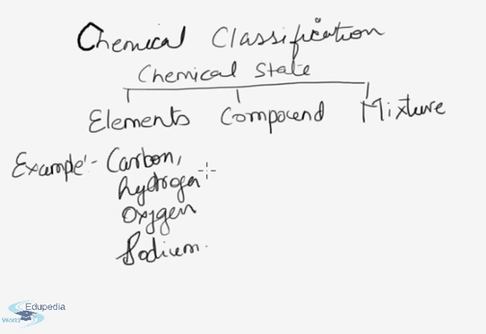Elements are those which cannot be further divided. An element is a substance which cannot be split into two or more simpler substances by any chemical method. They are the smallest of the substance.